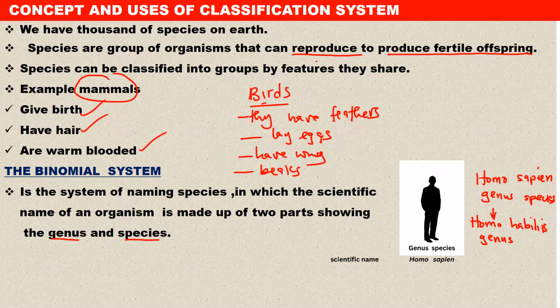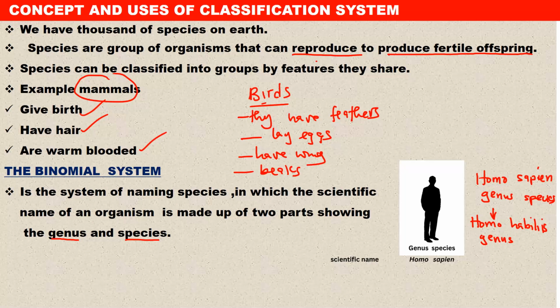So you are going to find questions such as you are given, let's say, Homo habilis, Homo sapiens, and other Homo. Then they ask you, what do they have in common? So Homo, it means they have the same genus, but of course the end part, the species, they are different. Now, sometimes in a question you are given the name Homo habilis or any other name, then they ask you which one is the genus.